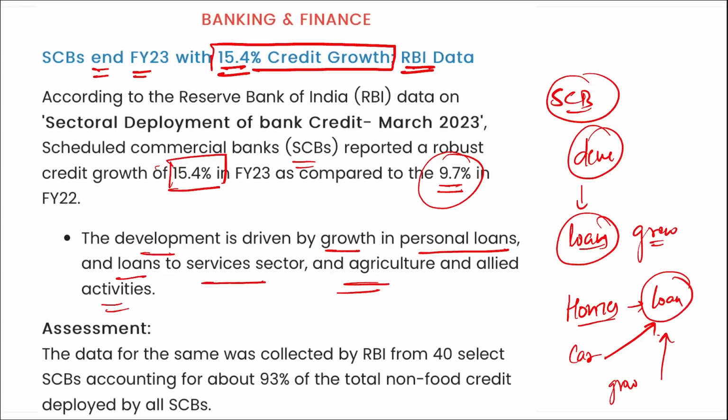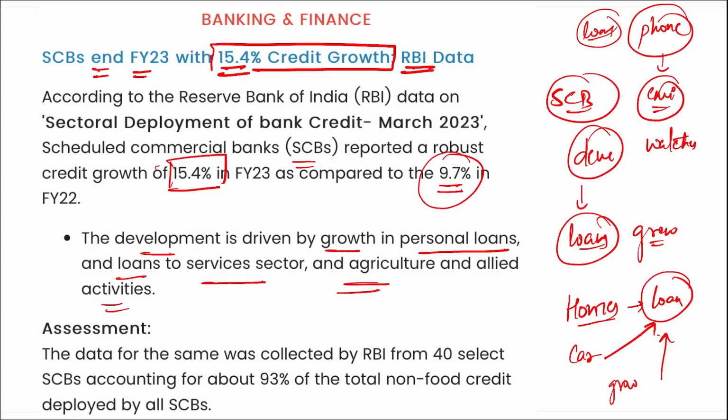Even today's generation is taking loans on phones also, right? The amount of that phone will be easily converted into EMIs. Watches, an Apple Watch is worth 50k, it is starting at 50k, right? So what is this? People, instead of buying them with one single payment, choose the EMI option, and that is basically a loan only, where they are taking a loan at a certain interest. Then the usage of credit cards has gone high.